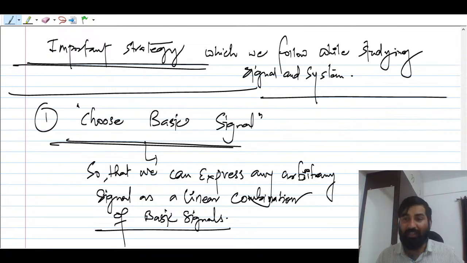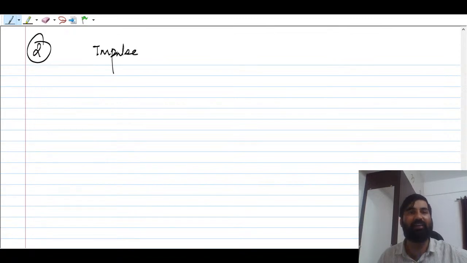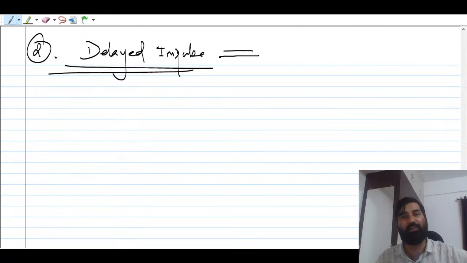And the second strategy that you should know is, suppose you are applying an impulse to the LTI system. If you are applying a delayed impulse, if the basic signal you choose is a delayed impulse, always keep in mind, this will lead to convolution.